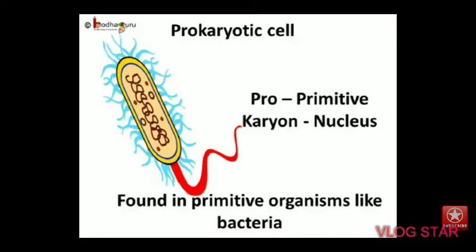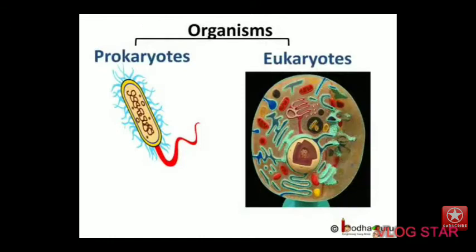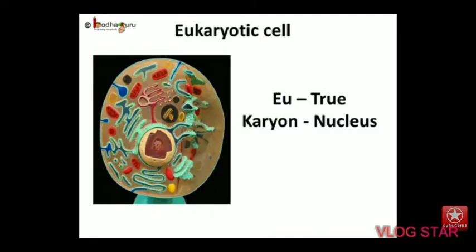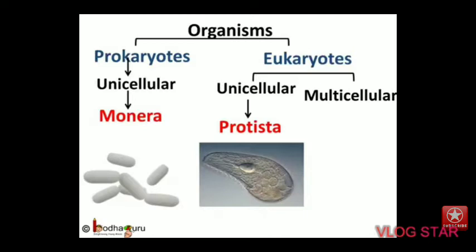So prokaryotic cells do not have well-developed nucleus and even membrane-bound cell organelles are absent. So its structure is simple. And eukaryotic cells, Eu means true and karyon means nucleus. So in these eukaryotic cells, nucleus is well developed and membrane-bound cell organelles are also present.